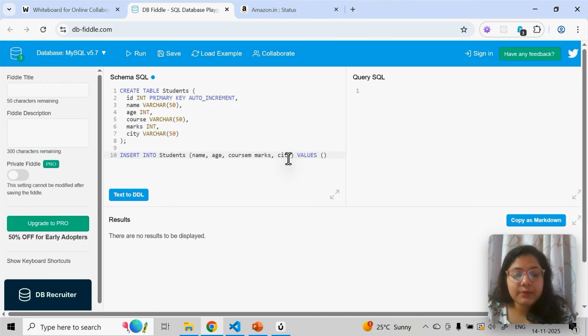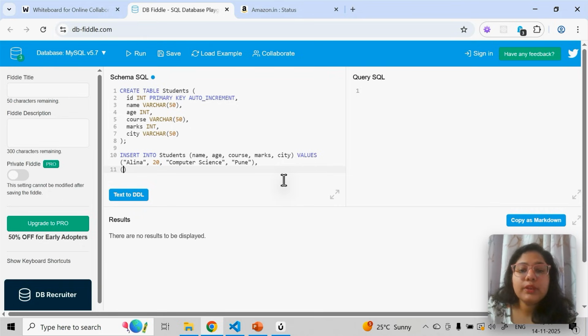For example, name I'll keep Alina, age I'll keep 20, course I'll say computer science, and city I'll say Chandigarh, or let's say Pune. This is what I have added here in the data. Comma. Now for the number of rows you want, in one go you can put all the data.